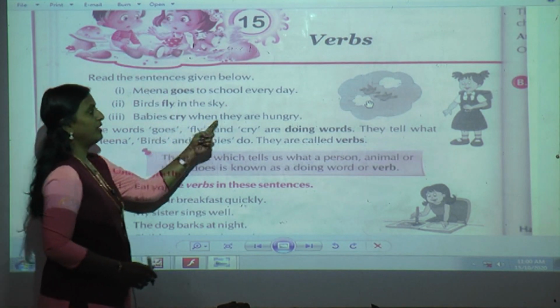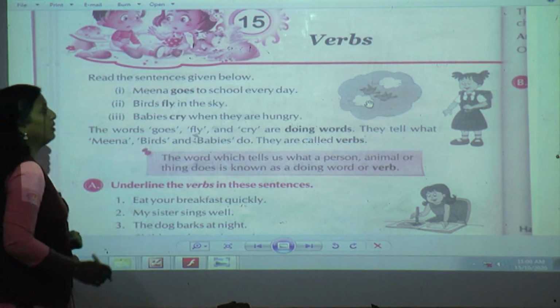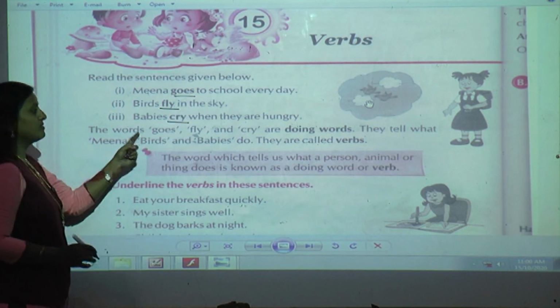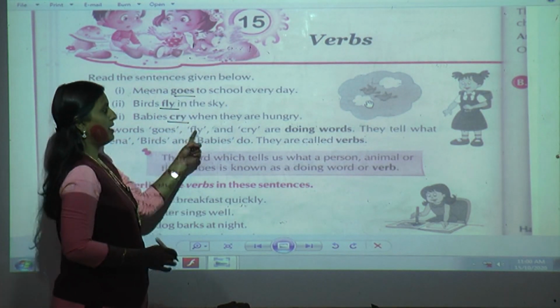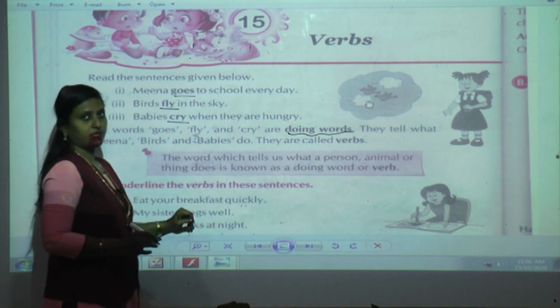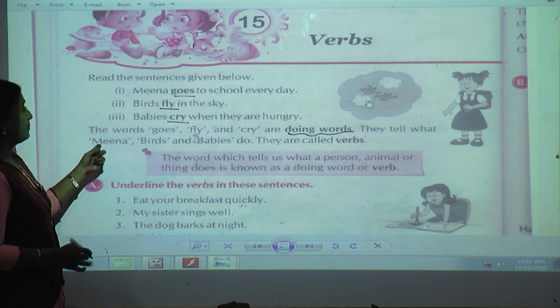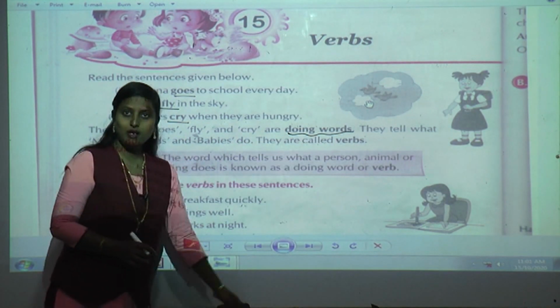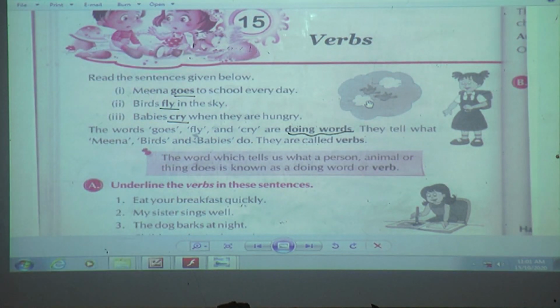Babies cry when they are hungry. Now, can you see these three words are bold? Yes. These words, goes, fly and cry, what are they? They are doing words and they tell us what Meena, birds and babies do. So they are called verbs. Understood, students?